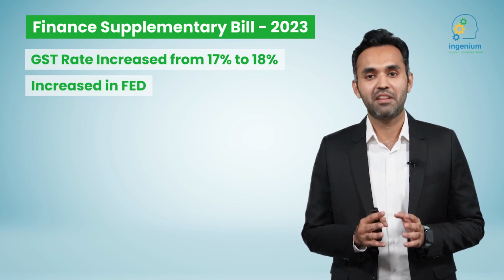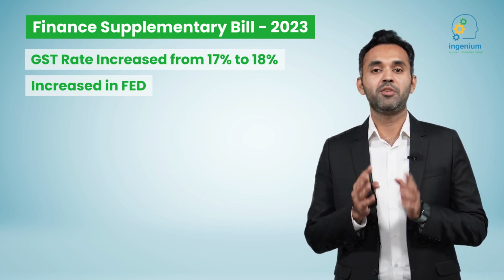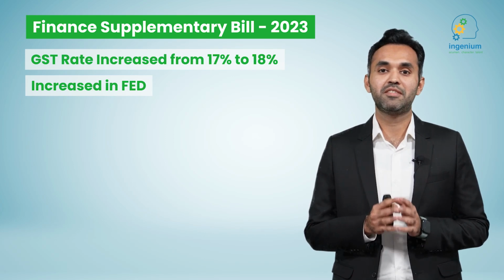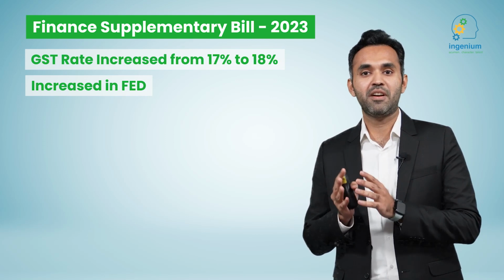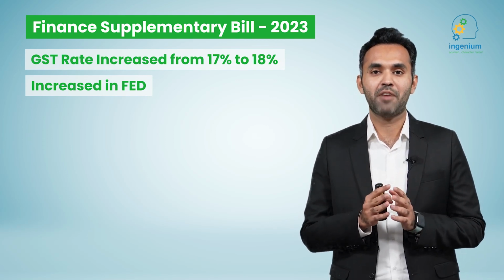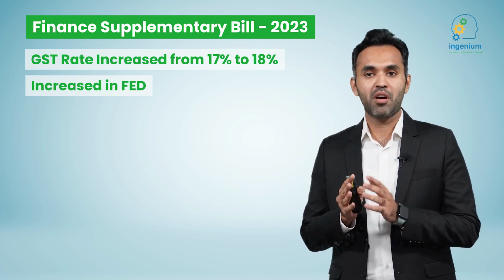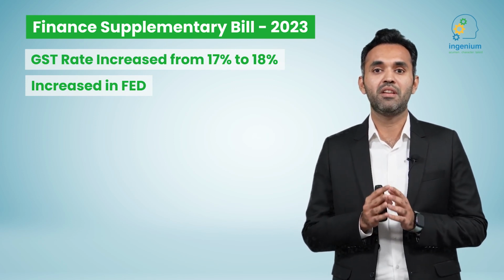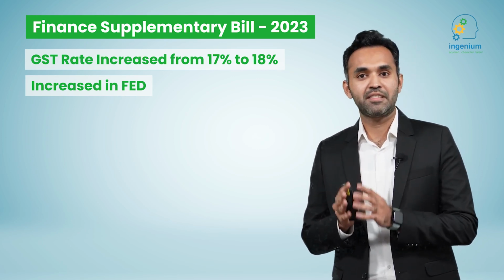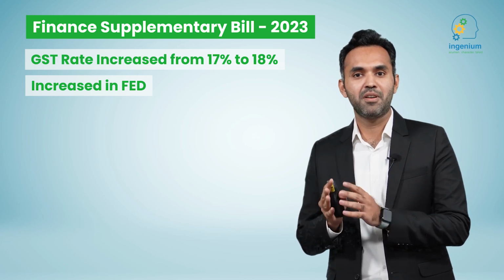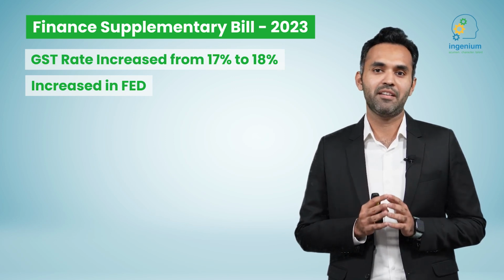FED has been increased on different items. Some of the items include, for example, duty on aerated water has been increased from 13 to 20%. Duty on cement has been increased from 1.5 rupees per kg to 2 rupees per kg. Duty on sugar and fruit drinks has now been increased to 10% of the retail price. Similarly, cigarettes and international first class and business class tickets will now be subject to duty at higher rates.